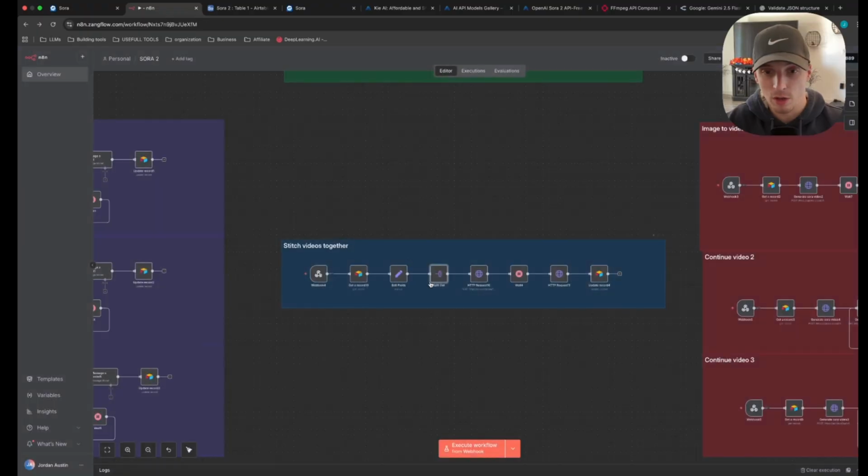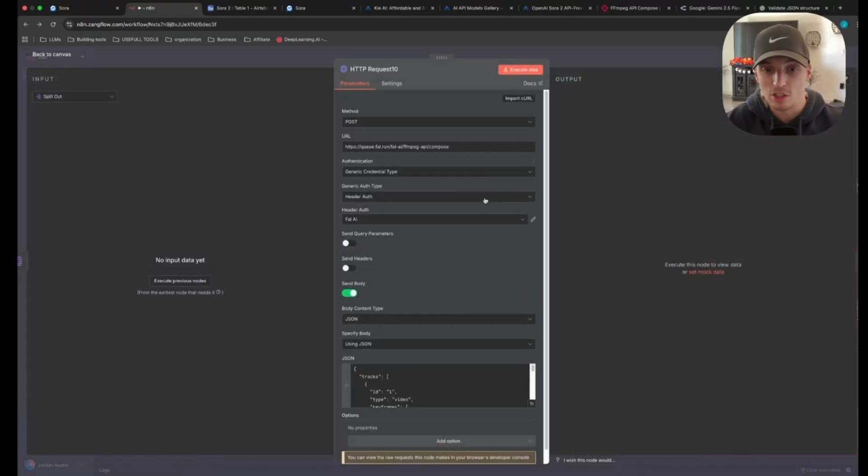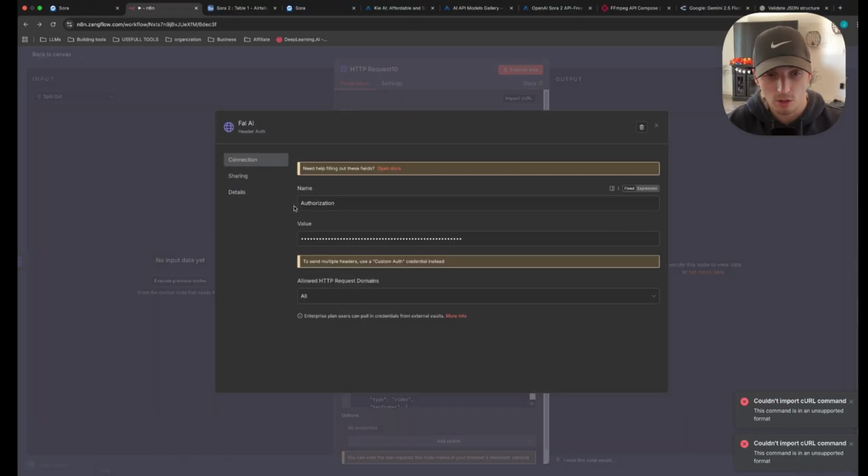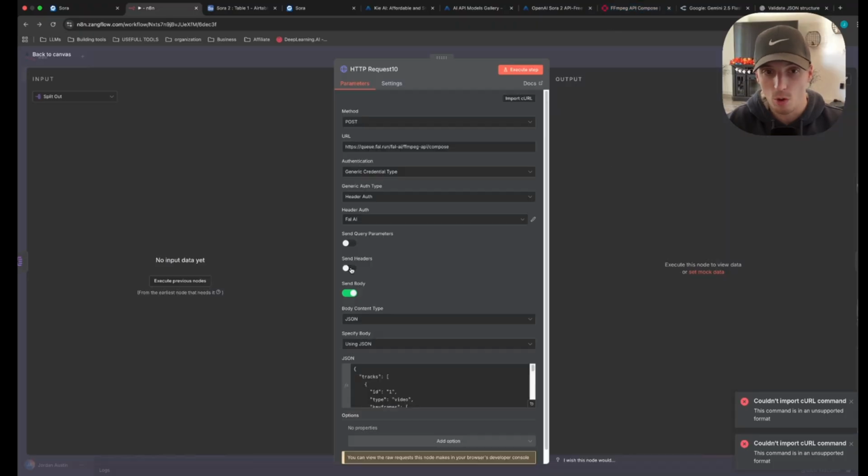So you want to do a split out node that splits them out, and then for your HTTP request node, you want to do import curl. So we're going to paste the curl in here. Once you paste the curl in here, it's going to have the headers toggled on with, remember, the Bearer and then the Fal AI token. But do the same thing that you did for Kie AI, generic credential type, header auth. And then remember, create this. All you need to do is Authorization and then paste in your Fal AI credential, name it Fal AI, and you won't have to worry about headers.